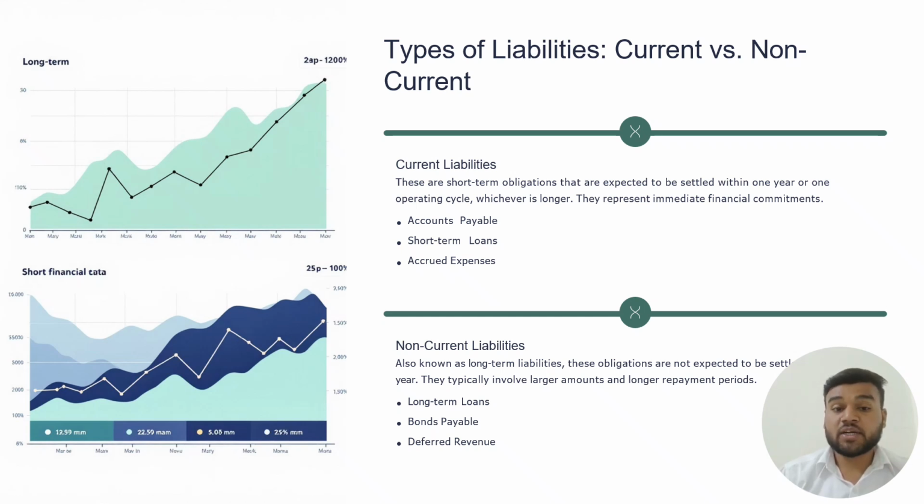Non-current liabilities. What is meant by non-current liabilities? Also known as long-term liabilities, these are obligations not expected to be settled within a year. They typically involve larger amounts and longer repayment periods, such as long-term loans, bonds payable and deferred revenue.